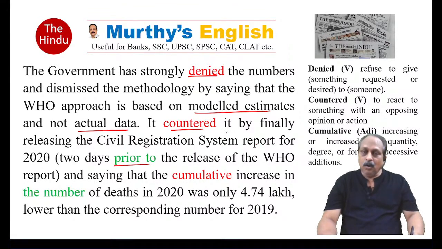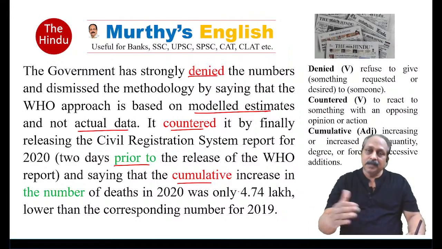It countered what the World Health Organization has said by finally releasing the CRS report for 2020, 2 days prior to, I will discuss this later, the release of the World Health Organization report, and saying that the cumulative increase, cumulative, an important word, part of speech adjective, increasing or increased in quantity, degree, or force by successive additions, not one time, successive additions, in the number of deaths in 2020 was only 4.74 lakh, lower than the corresponding number